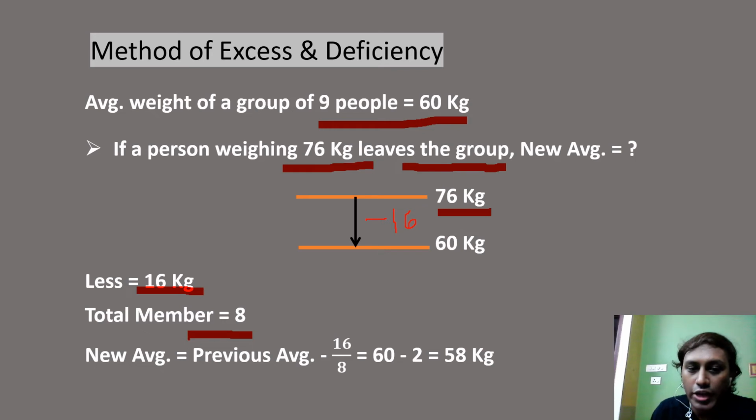So what is the new average? Total loss is 16, so the loss per head is 16 upon 8, that is 2. So the new average must be the previous average minus this 2. That is 60 minus 2, that is 58 kg. Clear?